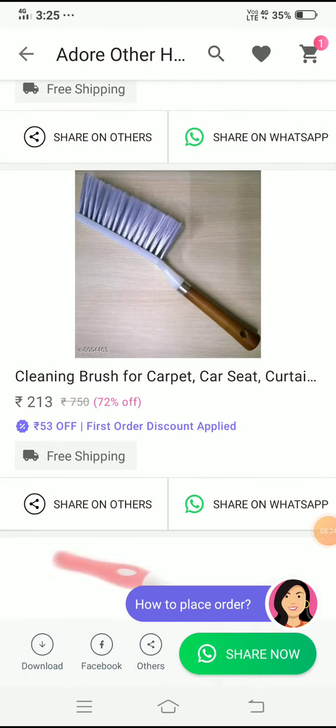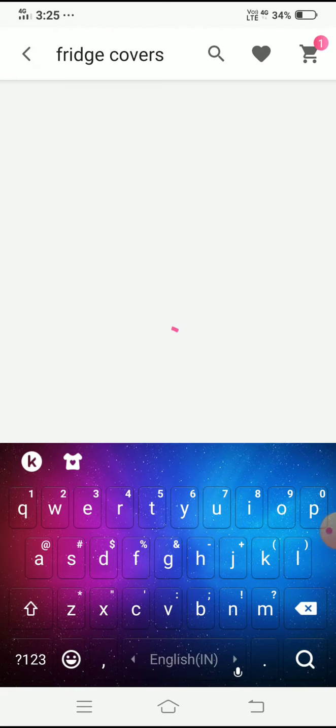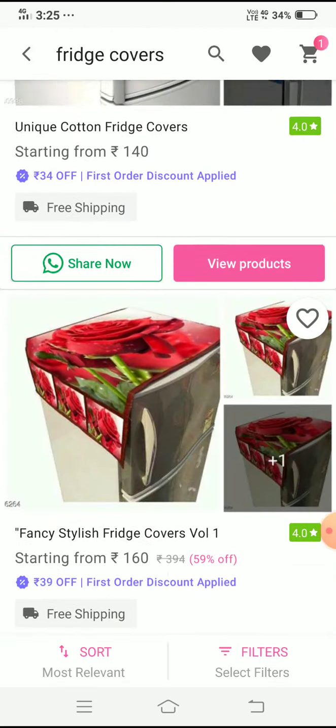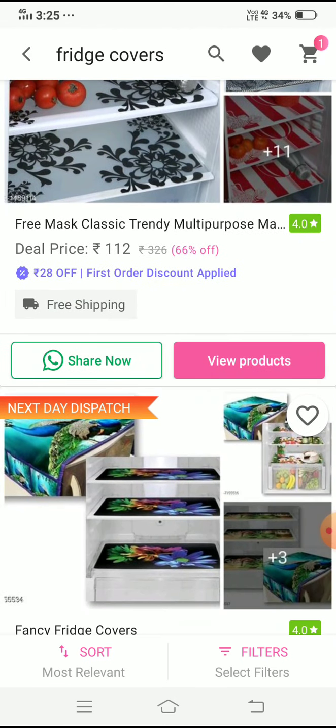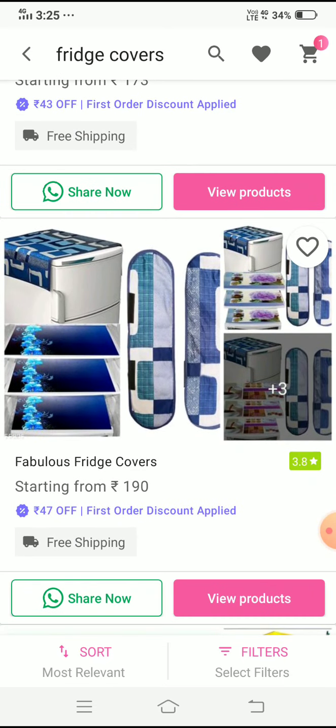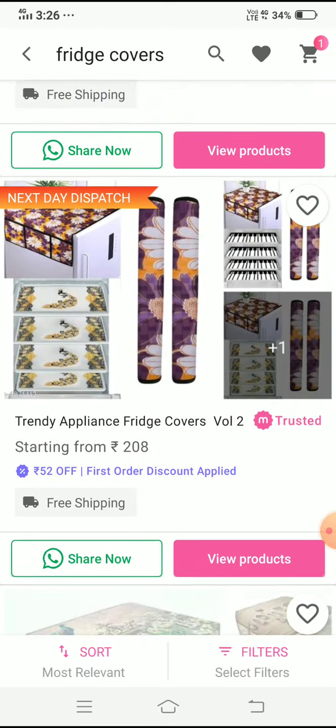purposes, like anything we want, like study tables, kurtas, fridge covers, which we get at cheap cost. We can use this Meesho app wherever we go and work from online also. We can sit in our home and make these things for our friends.